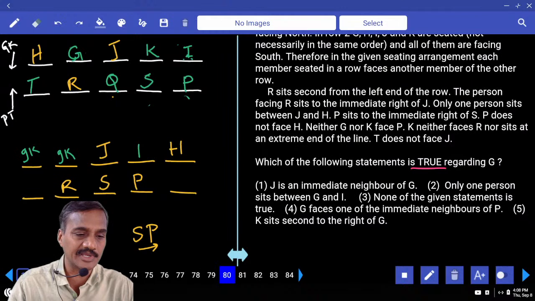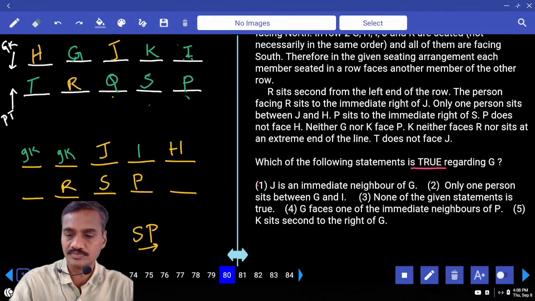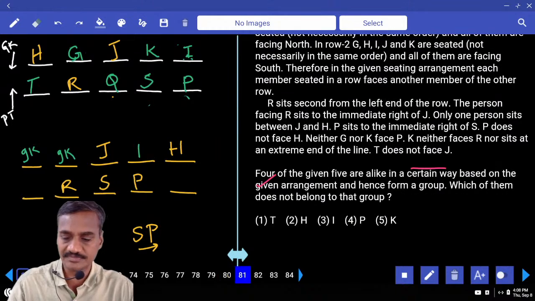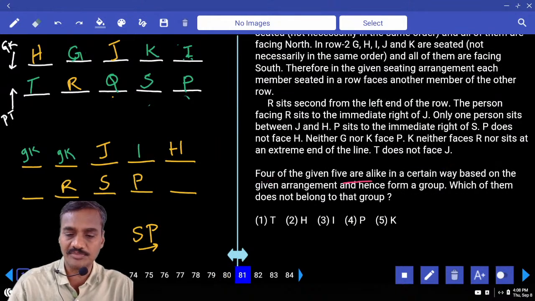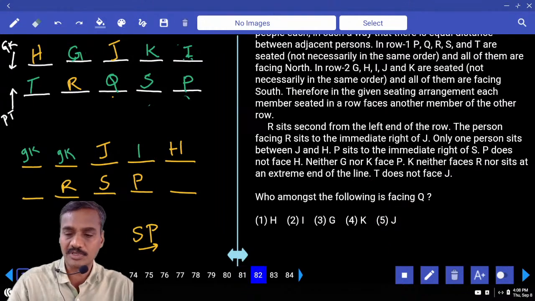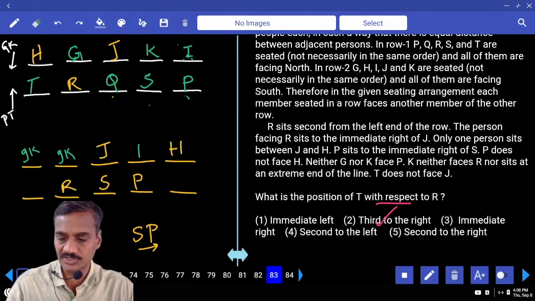Question 81, which of the following statements is true regarding G? J is an immediate neighbor of G. That is definitely true. And only one person between G and I, that is false, choice 1. Question 82: odd one out, T, H, I, P, and except K. The remaining four persons are at the corners. Now K is at the center, choice 5. And who among the following is facing Q? J is facing Q, choice 5.